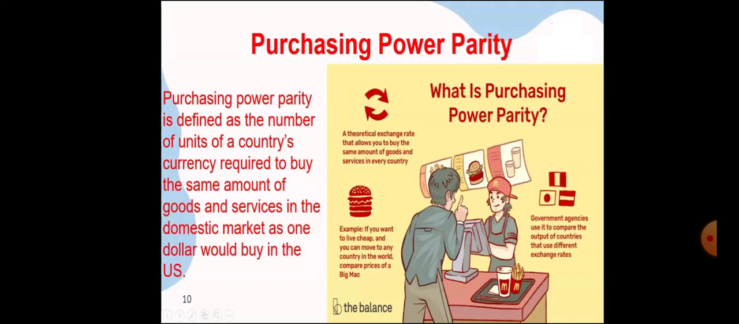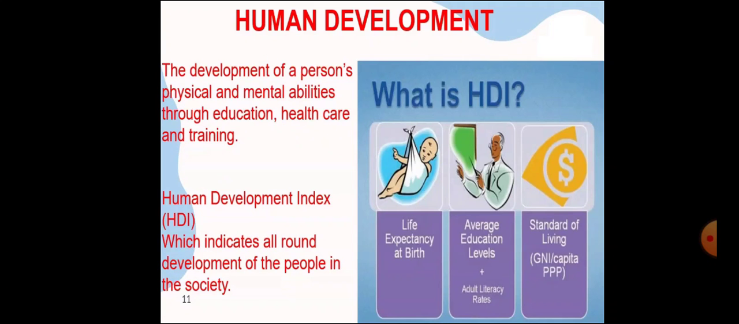Recently, India became the third largest economy in terms of PPP. China became the largest, defeating the US to the second position. Human development. What is human development?